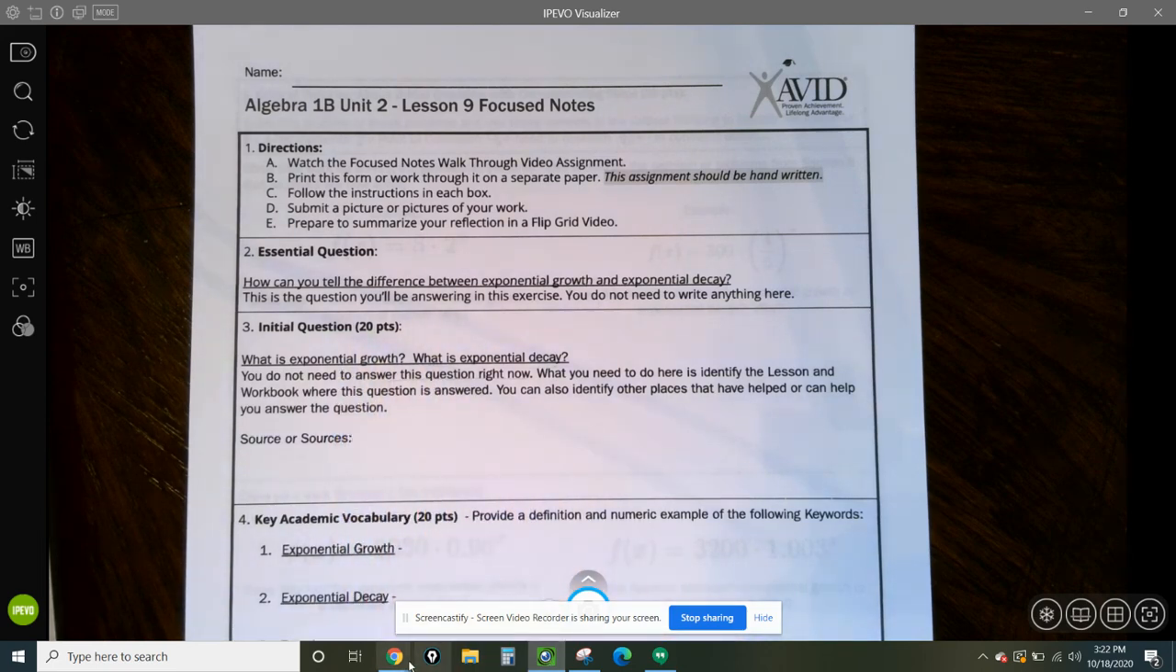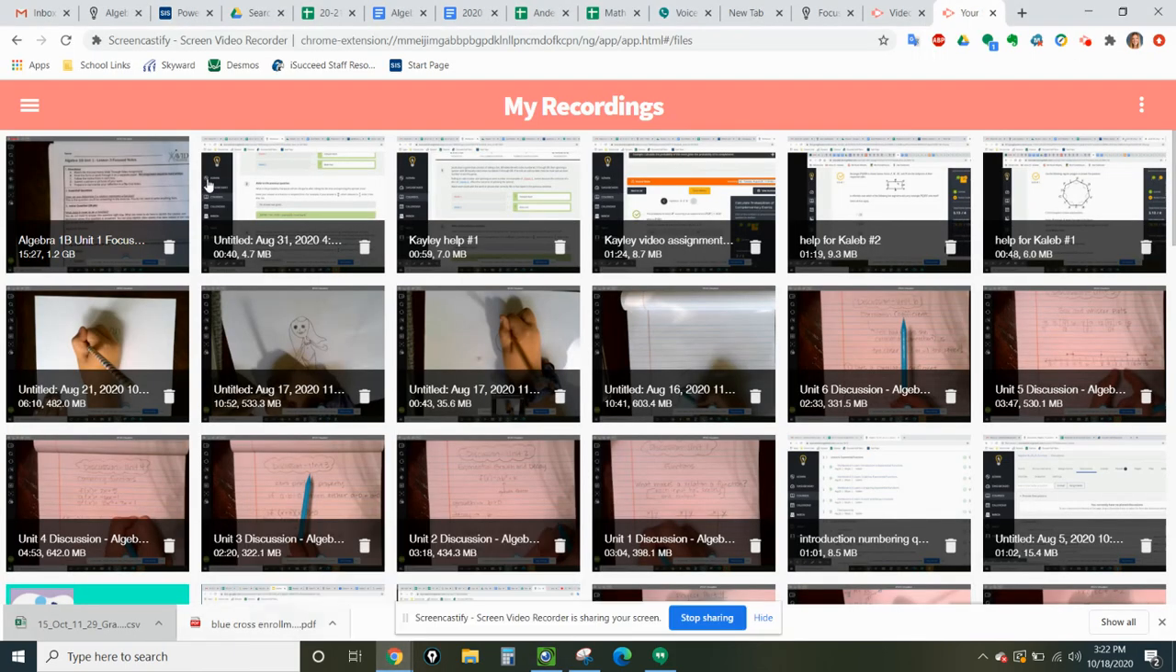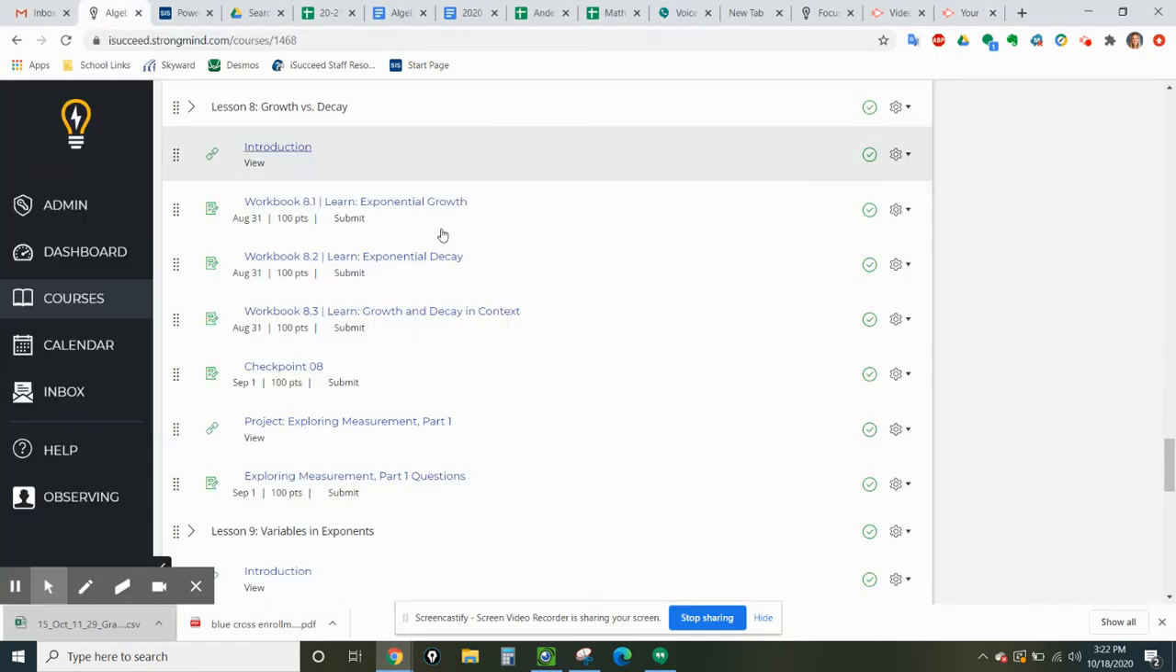So usually you're going to want to go back to your course and find the lesson about those things. So here's your course. This is in lesson 8. In workbook 8.1, there was exponential growth. In workbook 8.2, we had exponential decay, and then we had some growth and decay in context. So I would say all of lesson 8.